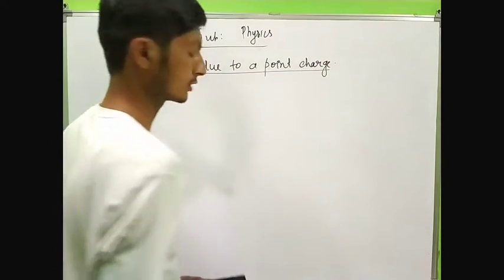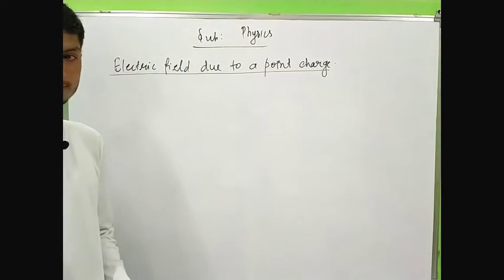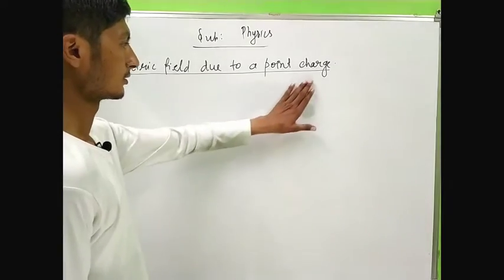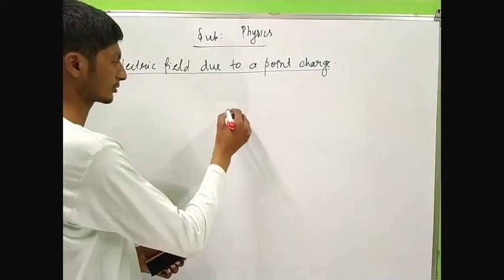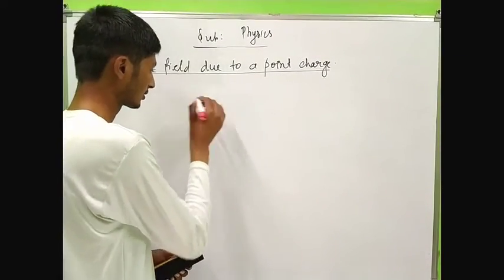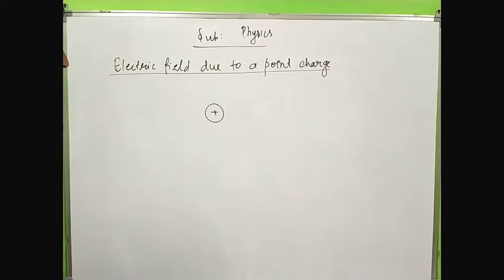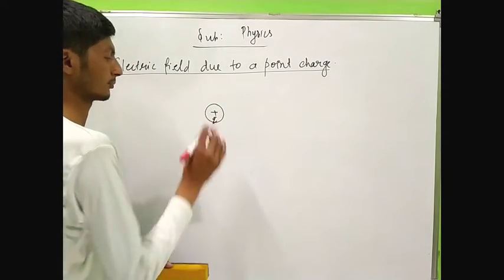Electric field due to a point charge. So let's suppose this is a point charge plus Q,